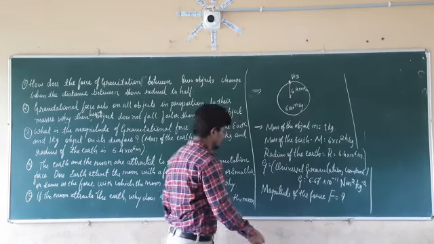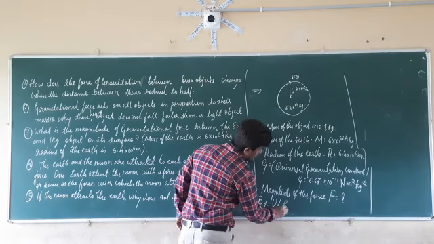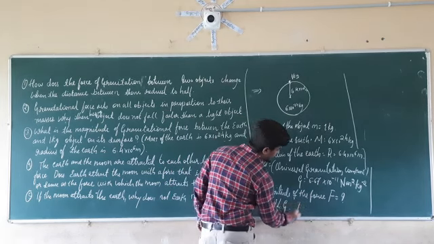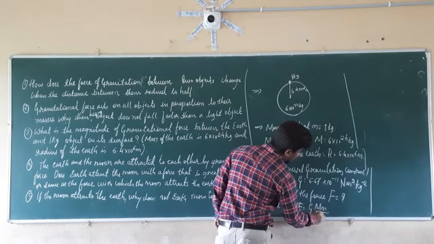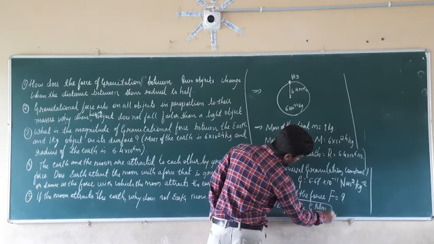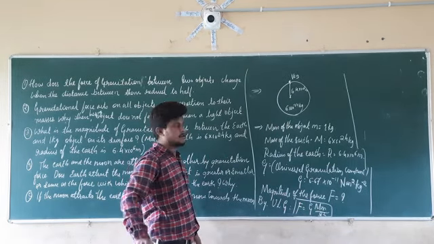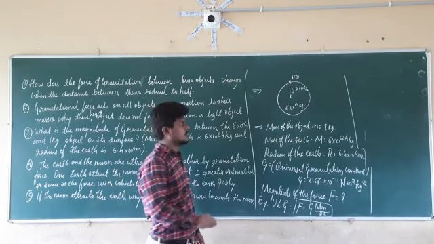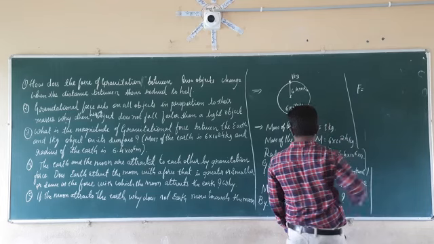We know that by the universal law of gravitation, F is equal to G into capital M into small m divided by R square. By using this formula, we are going to calculate the magnitude of the force acting between the earth and the object. Therefore, F is equal to, what is the value of G here?